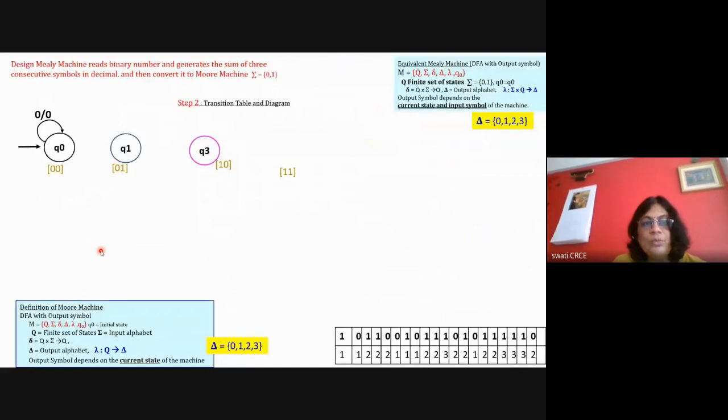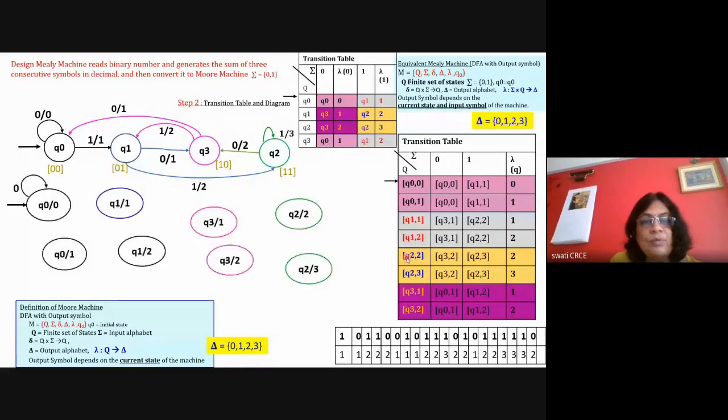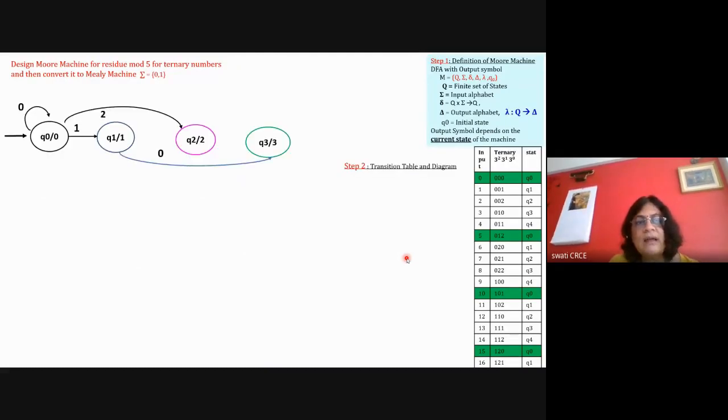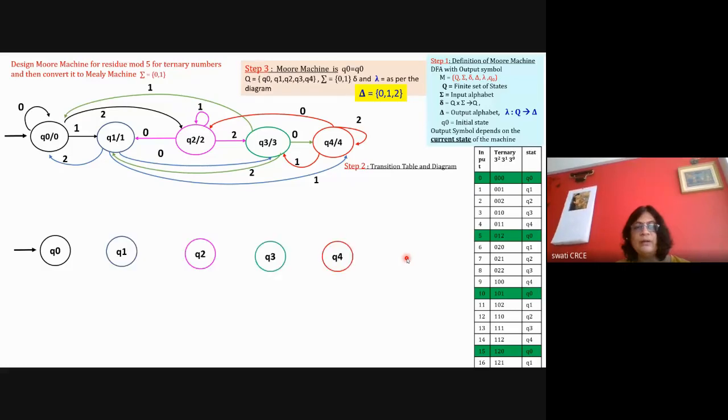Here there were only 4 states, but here there are 8 states. So remember another important concept: Mealy to Moore, the number of states will change, but Moore to Mealy, the same number of states will be there. Here Q0 to Q4, and again here also Q0 to Q4.